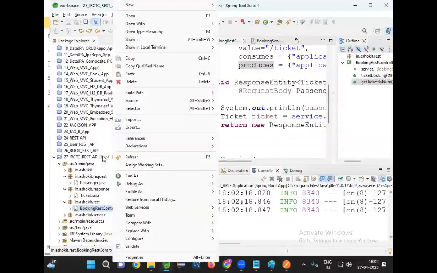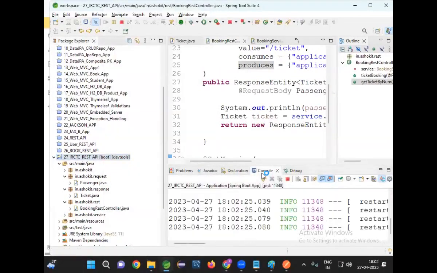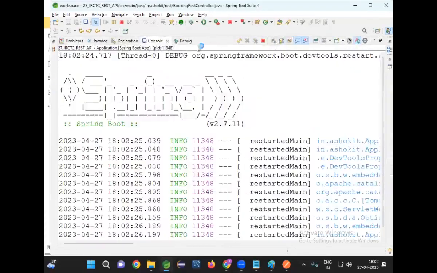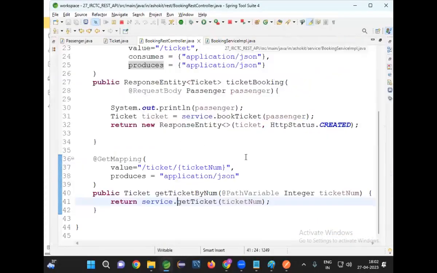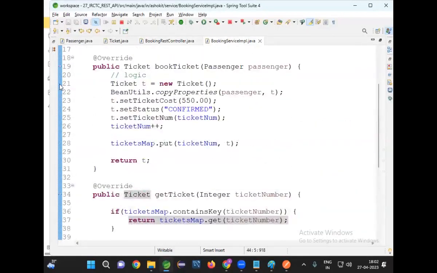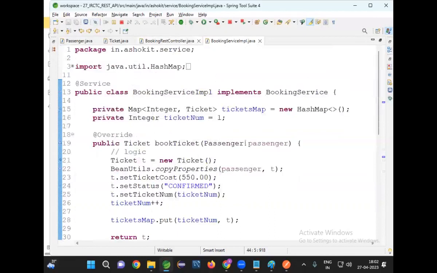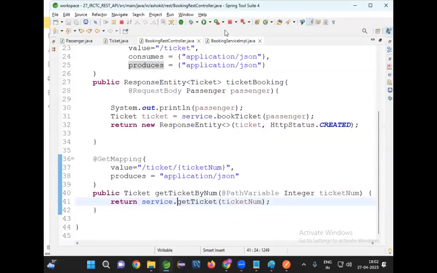Right click, debug as boot application. Let me keep a breakpoint in my service impl. Ticket booking is happening and ticket getting is happening here. Map dot contains key, REST controller, service. Okay, guys, good.